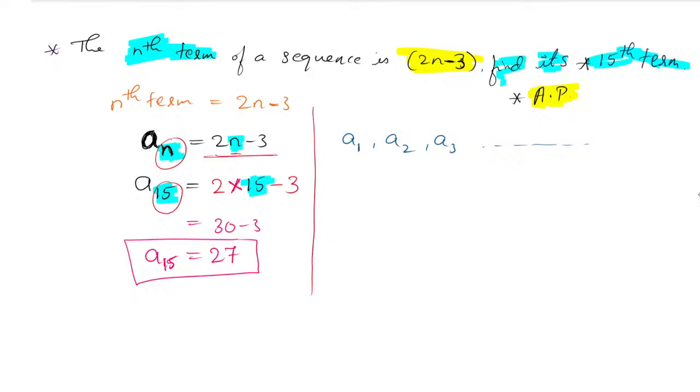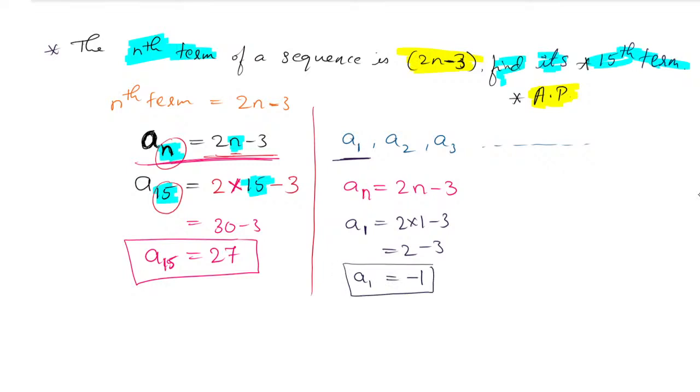So first we will find A1. How to find A1 now? Same rule. An is given: An is equal to 2n minus 3. Now in place of n I have to substitute 1 because I want to find A1. So that is equal to 2 into 1 minus 3. 2 ones are 2, minus 3, the answer will become minus 1. So A1 value will become minus 1. Similarly I have to find the second one.